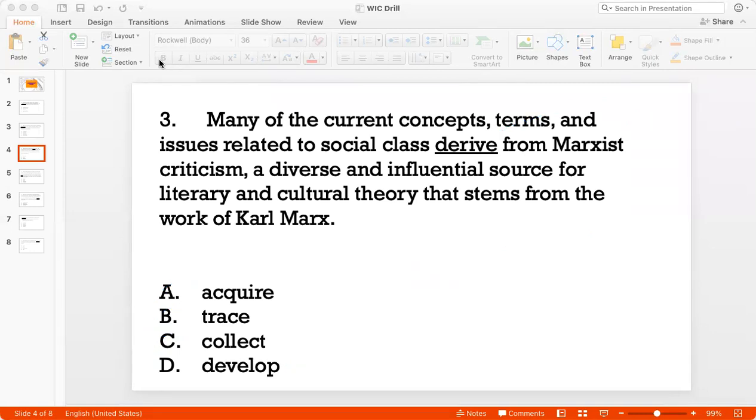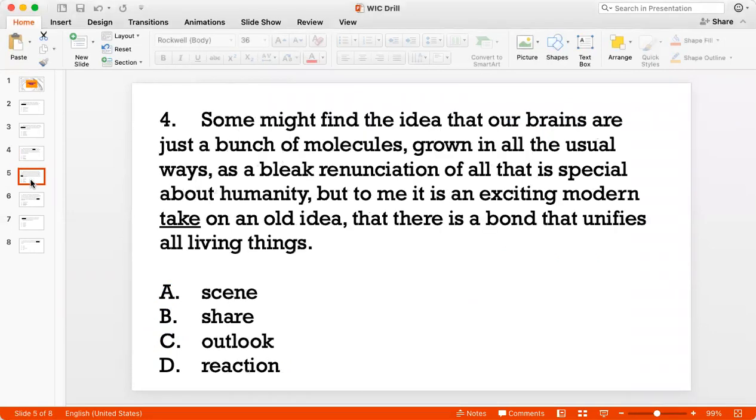Okay, let's go to question 4. Some might find the idea that our brains are just a bunch of molecules grown in all the usual ways as a bleak renunciation of all that is special about humanity. But to me, it's an exciting modern take on an old idea that there is a bond that unifies all living things. Okay, so let's understand first what the sentence is saying.